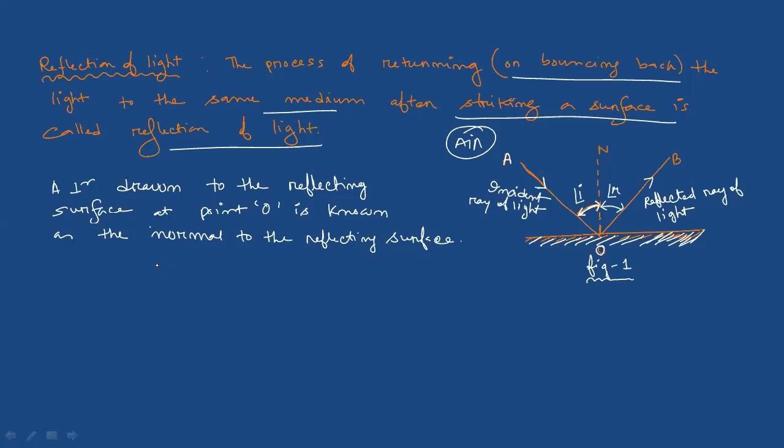Then write down the next definition: incident ray of light. I will dictate.